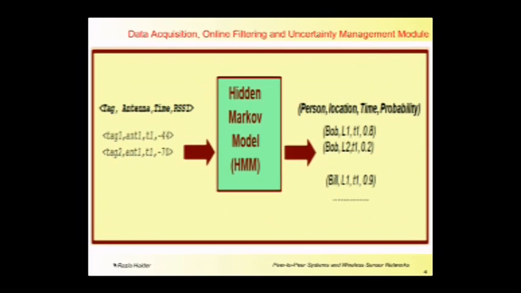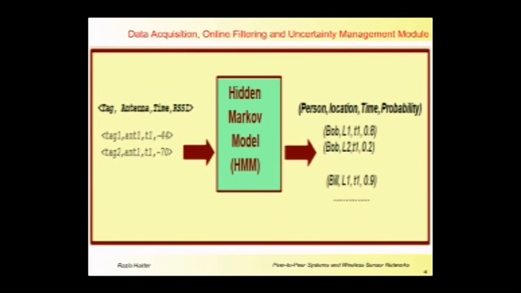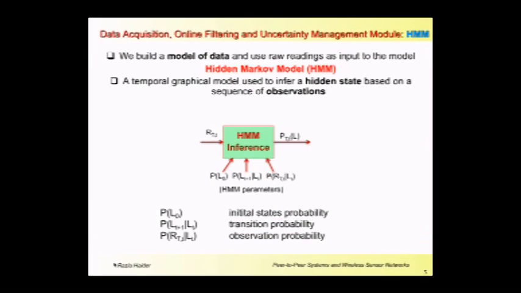Now I will explain the working of the first module, which is for the data acquisition, online filtering, and uncertainty management. This module is basically based on a probabilistic model. Actually, we build a model of the data, and it uses the raw readings as an input to that model, which is known as the hidden Markov model.